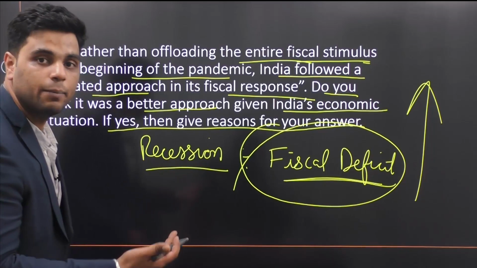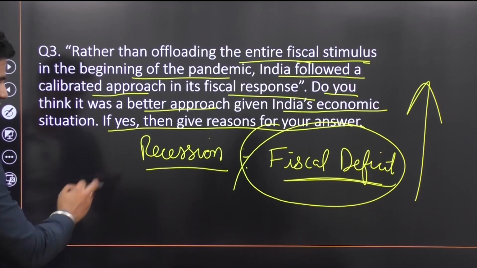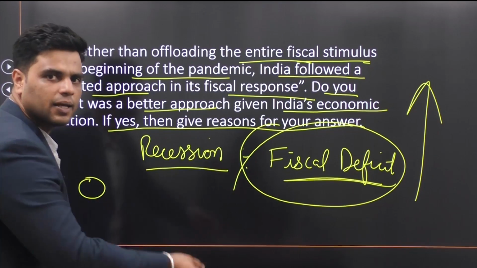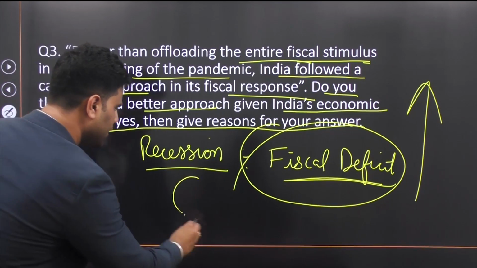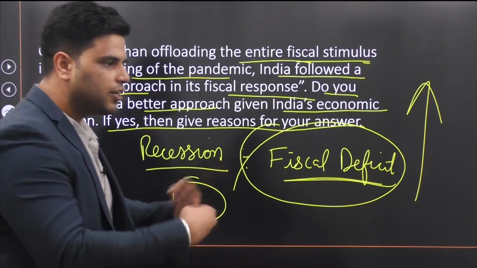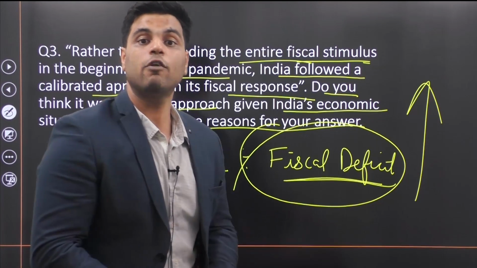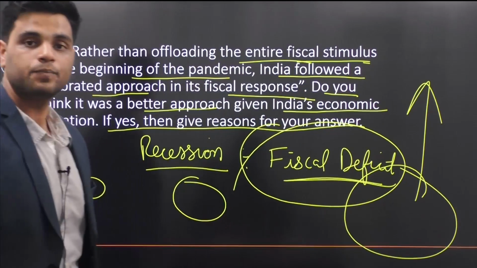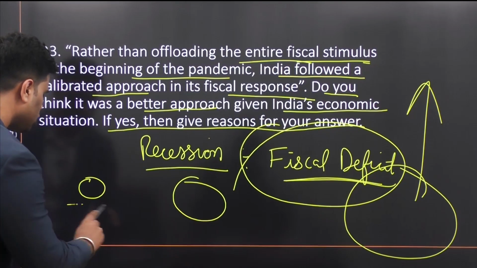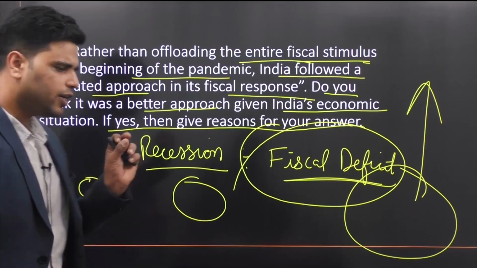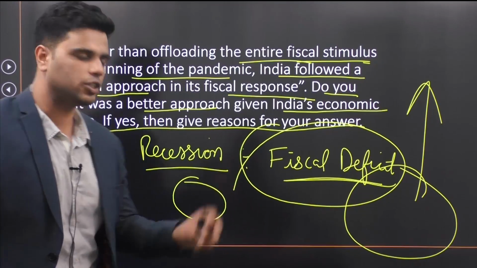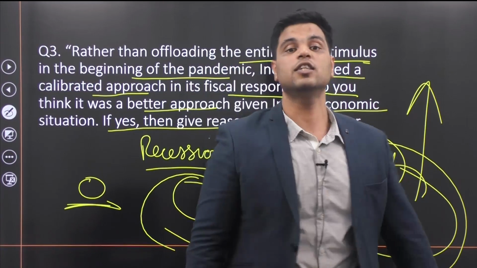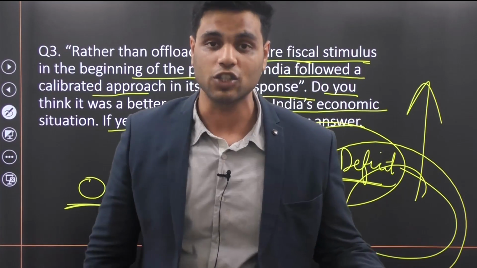And what do I mean by calibrated approach? During the initial days, India provided a small fiscal stimulus. Then when the lockdown passed and there was unlocking, India increased its fiscal stimulus. And eventually, by the time it was November and December of 2020, India increased its fiscal stimulus more. So initially, it provided only a certain amount of relief measures. Then it increased its fiscal stimulus and then dramatically expanded it through the Atmanirbhar Bharat package and all.